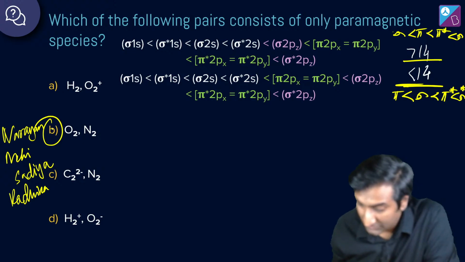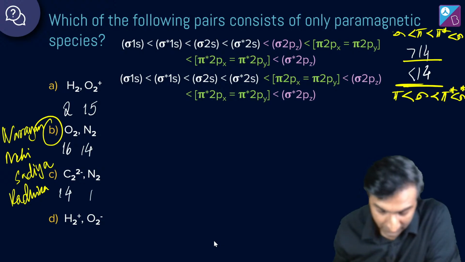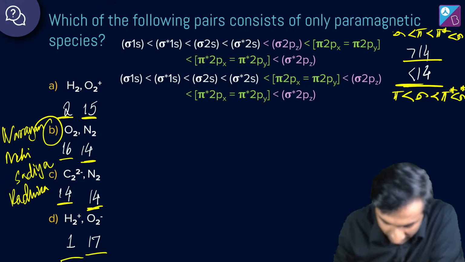Only paramagnetic species, meaning not diamagnetic. That means there should be some unpaired electrons. Okay, I've written electrons everywhere. These have 2, 15, 16, 14, 14 each, 1 and 17.